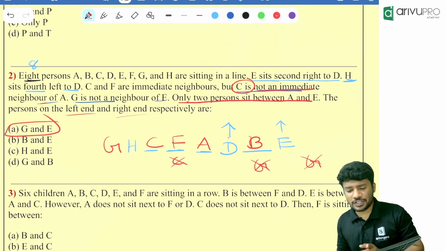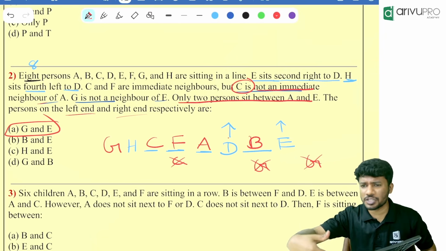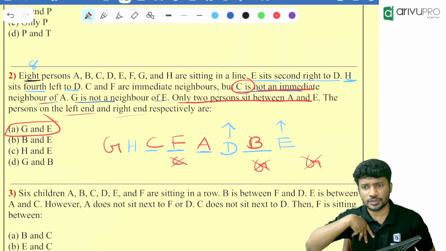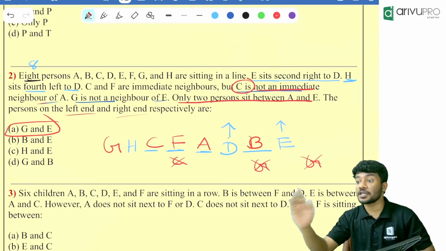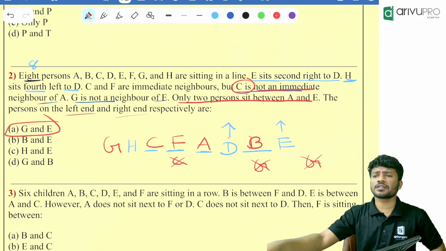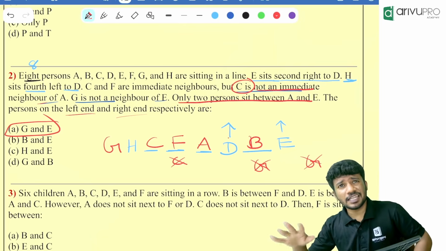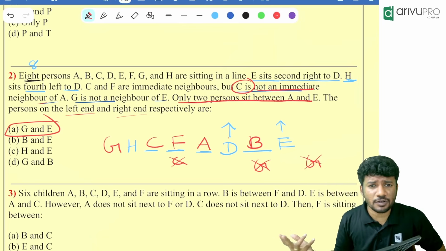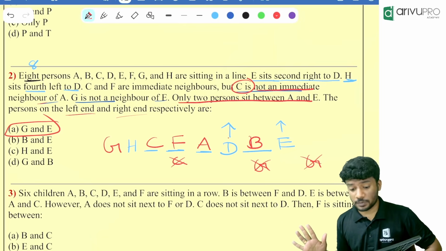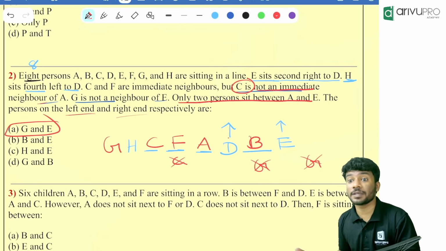Then we will always check the possibilities. If possible, we will always draw two pictures. I'll show you questions where we are drawing two pictures, or three pictures, or four pictures. It's completely up to you. But from your exam point of view, for the CA Foundation, a maximum of two pictures is required, not more than that. In banking exams and other exams, they require 4 or 5 types of pictures, maybe because that much question detailing will be there in the question.